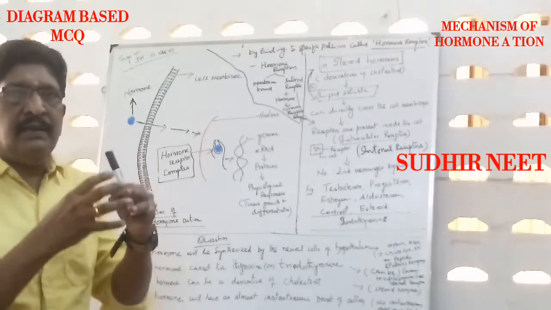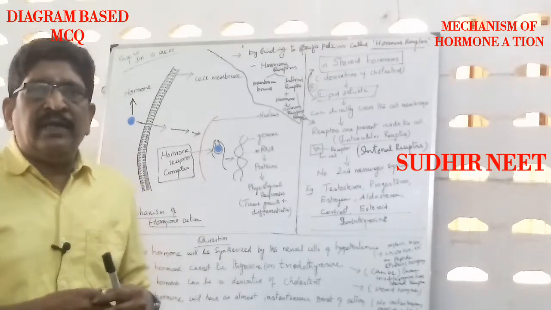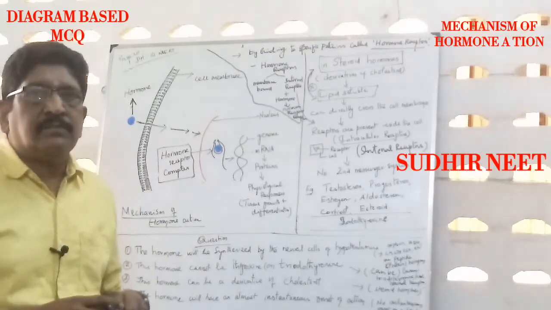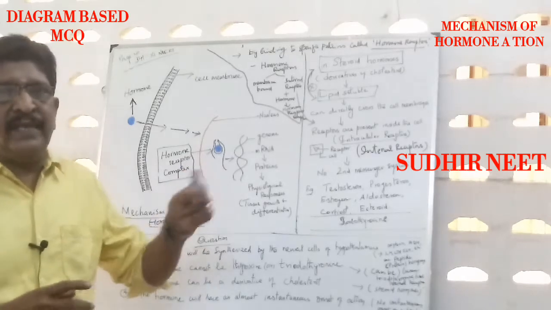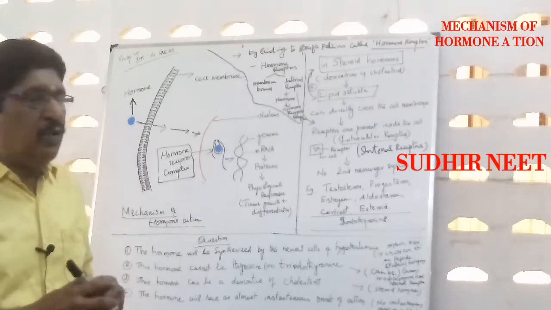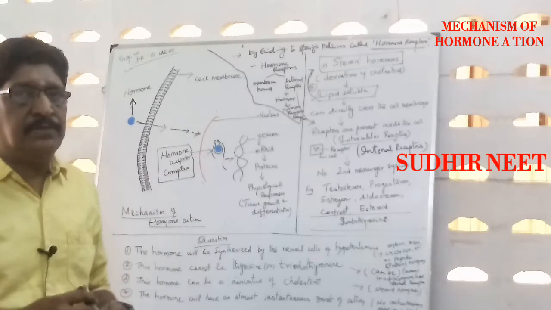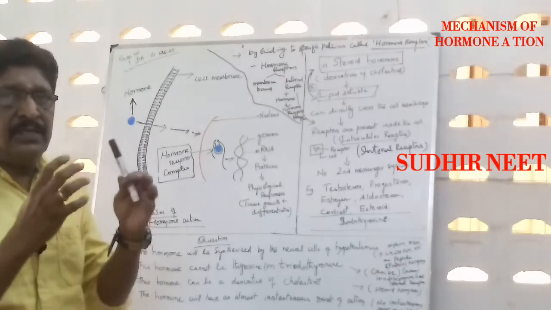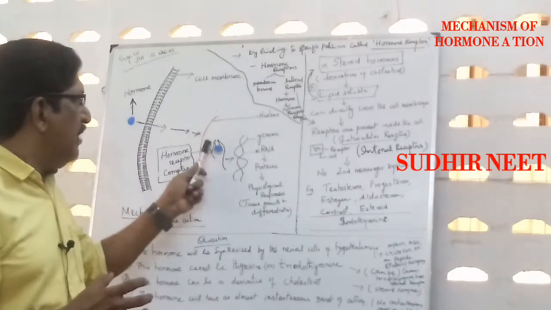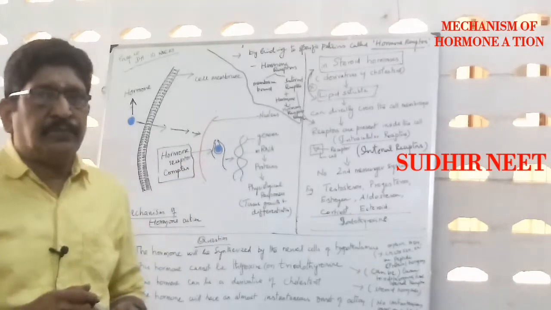They have to find a receptor and form a hormone receptor complex, and then the action begins. The receptors are actually specific proteins that bind with the hormone.